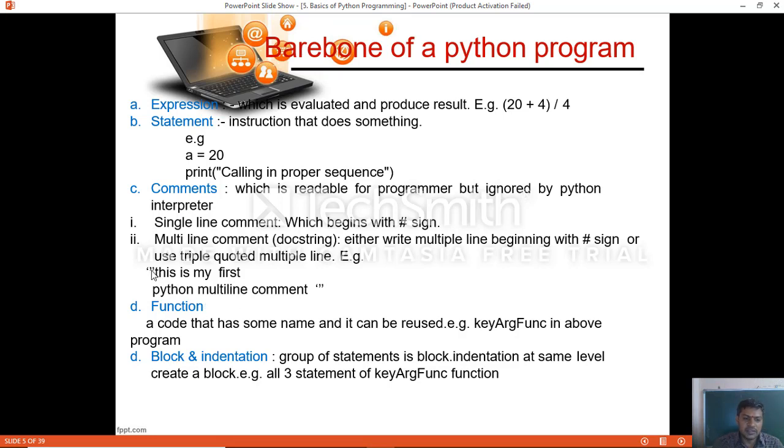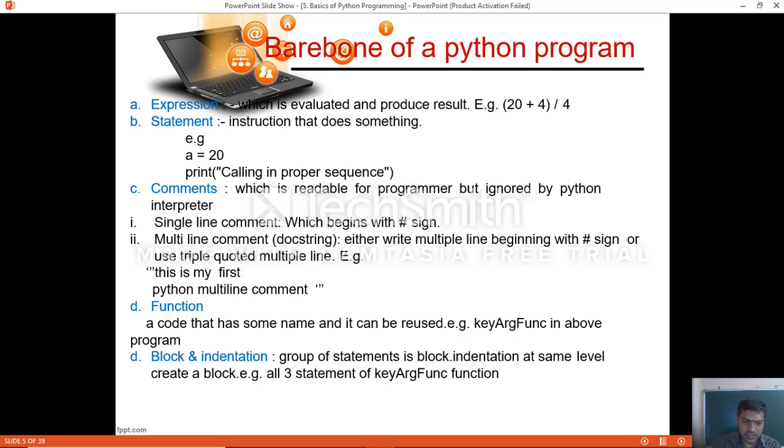We can have triple single quotes or triple double quotes, followed by the message which you want to write in multiple lines. At the end of the last statement you enclose it again with the triple quote. So that becomes a docstring or multi-line comment in Python. Generally there is no direct multi-line comment in Python programming, but the string value which you define using triple quotes, without assigning it to any string variable, if you make it a statement, then that becomes a comment in Python programming.